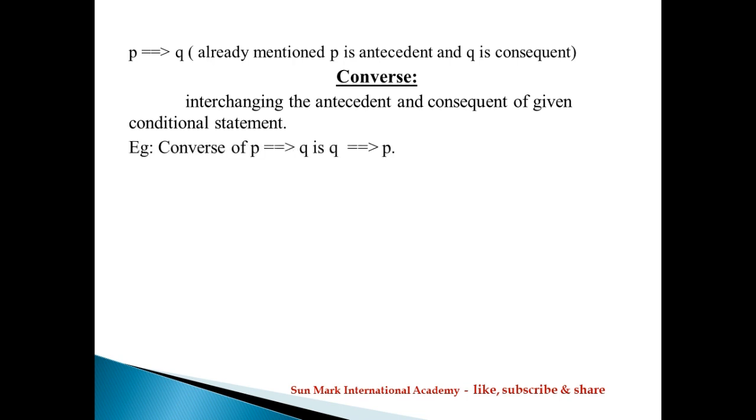So how do we write the converse? The converse of P implies Q is Q implies P, because converse means interchanging the antecedent and consequent.